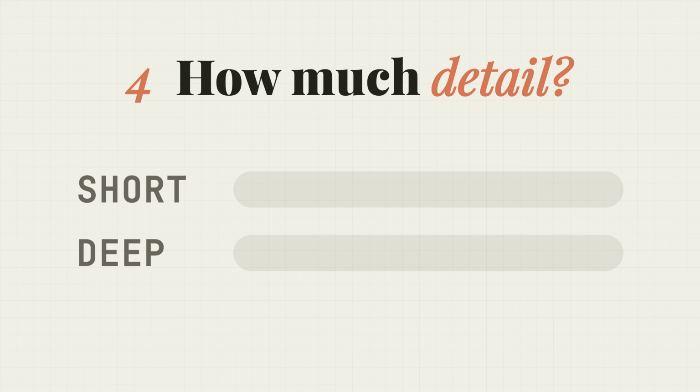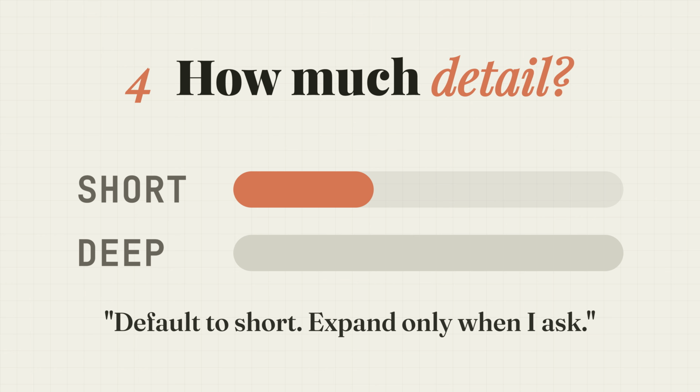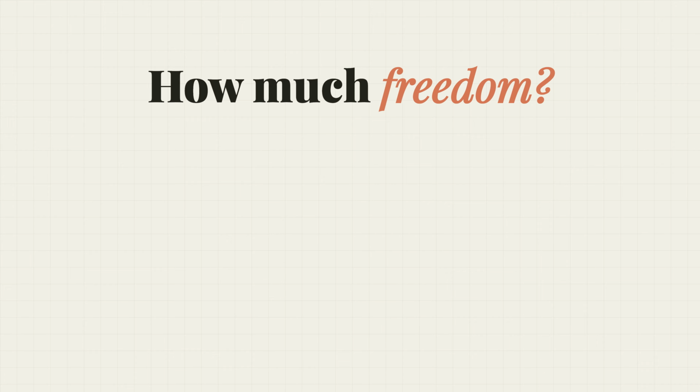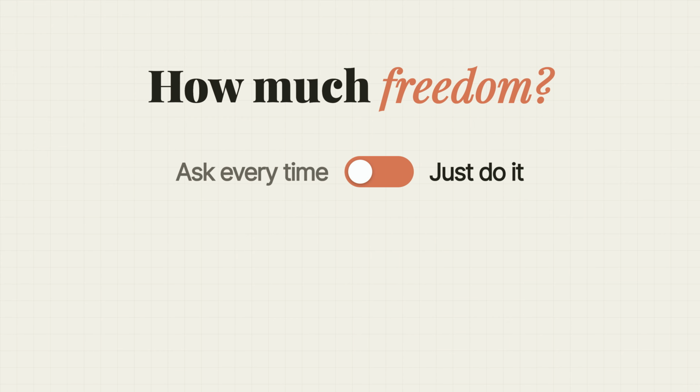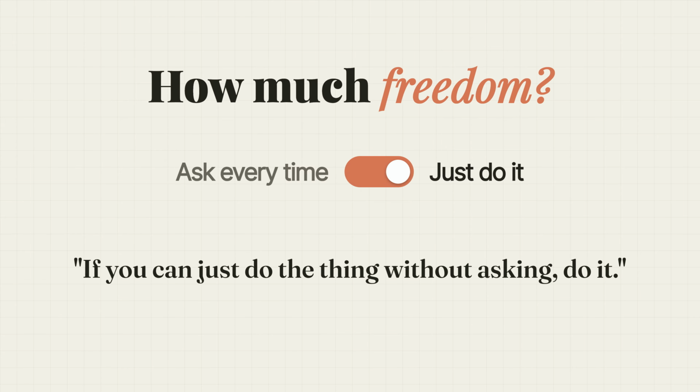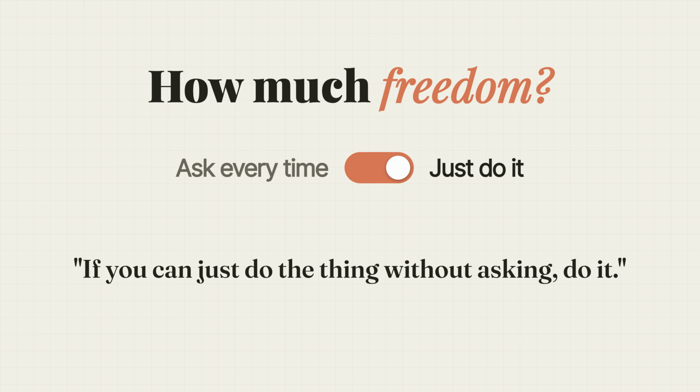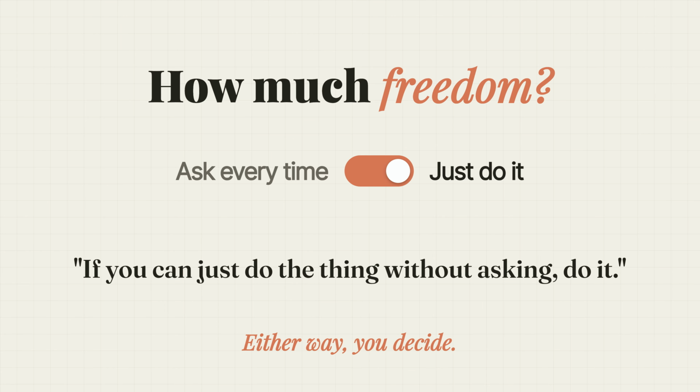Question number 4. How much detail do you want? Same idea, but it's all about length. Here's mine. That way, I get quick answers when I'm moving fast and depth when I actually need it. Question number 5 is, how much freedom does Claude have to act on its own? Should it ask permission every time, or should it just do it? Here's mine. I don't want it to stop acting at every step. If you're more careful, you can do the opposite. Tell it to check in before anything. Either way, you can decide.